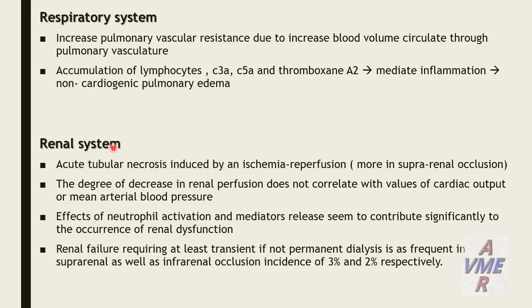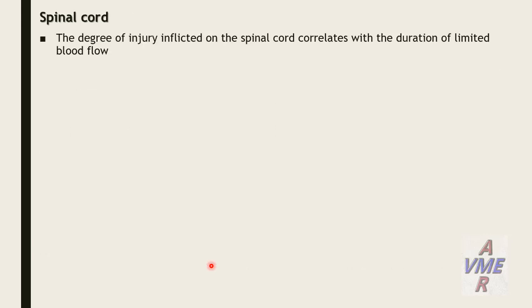So the effect in the renal system is ATN and ischemia, and it correlated more with inflammatory mediators than the hypoperfusion, and the renal failure risk is increased with suprarenal more than the infrarenal occlusion.